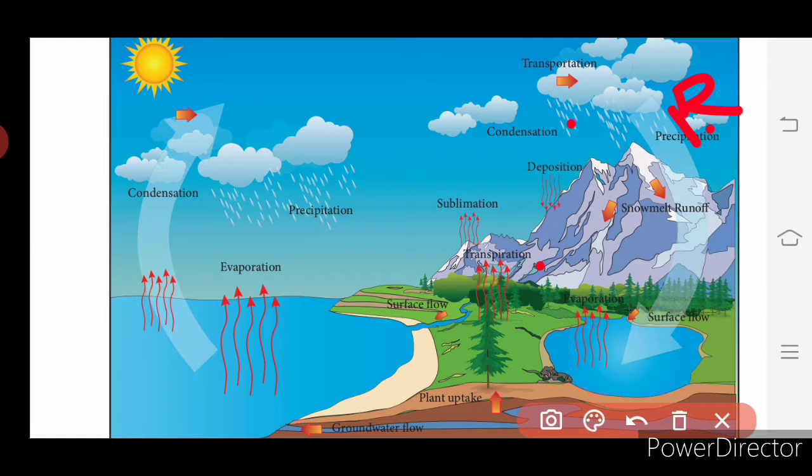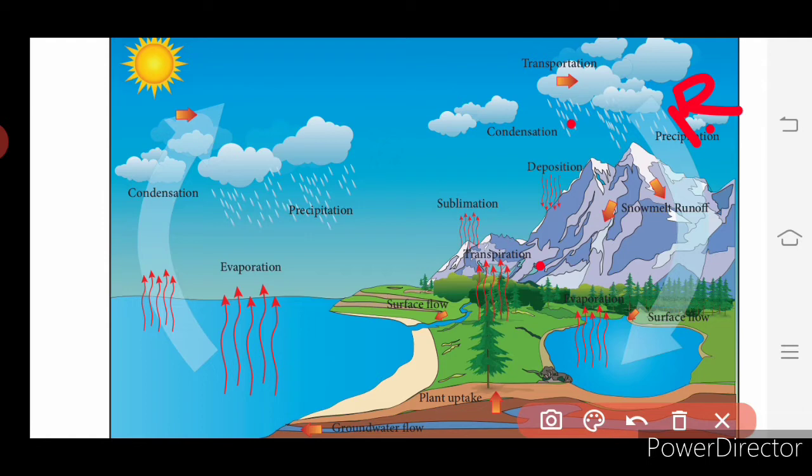Then runoff. So what is runoff? As the water pours down, it runs over the surface of the earth, isn't it? It stagnates at some places, and the runoff water combines to form channels, then rivers, lakes, and ends up in the seas and the oceans. Then infiltration. What is infiltration? It is the precipitated water moving deep into the soil, going under the soil. Then it moves down and increases the groundwater level. Such a process is called infiltration.